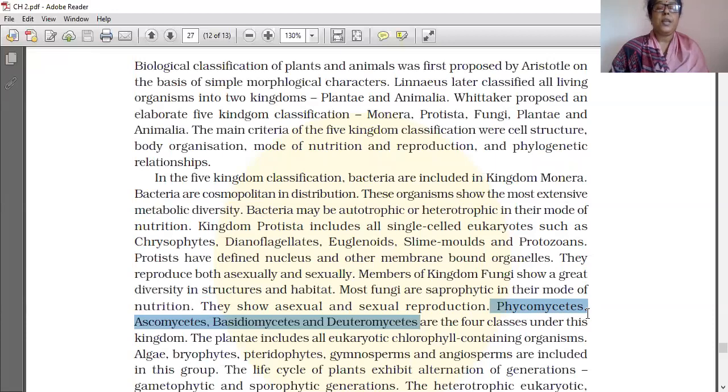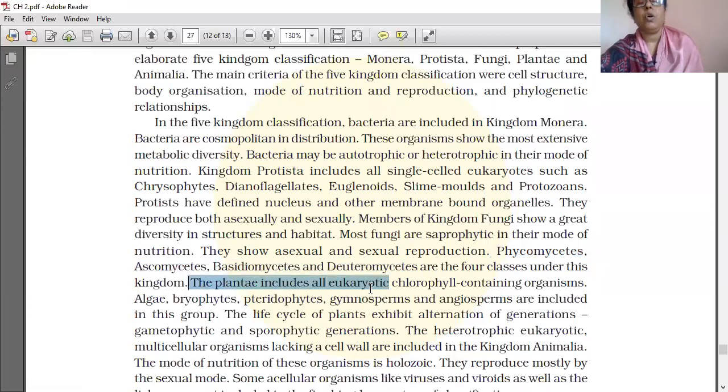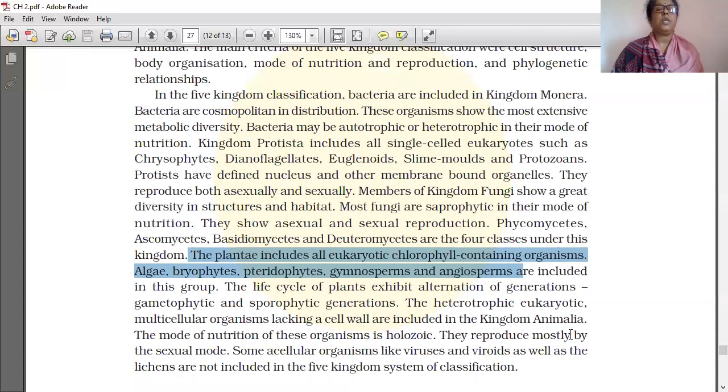So the plantae include all eukaryotic chlorophyll-containing organisms: algae, bryophytes, pteridophytes, gymnosperms and angiosperms are included in this group.